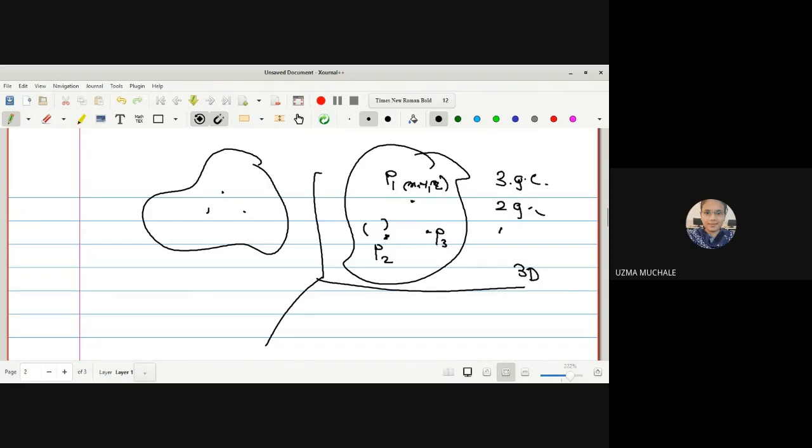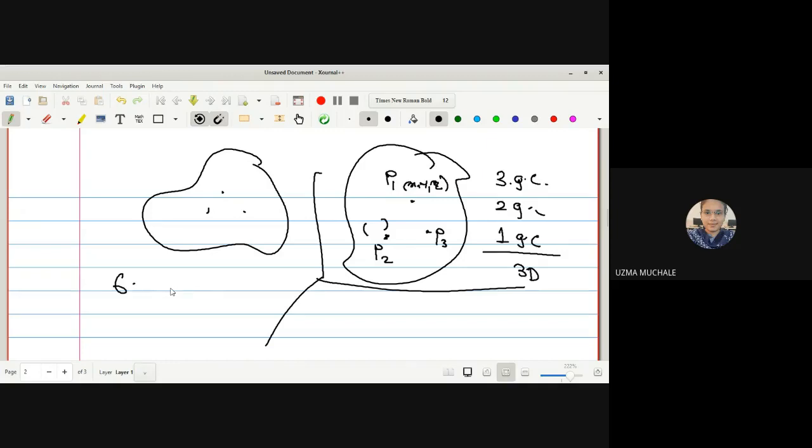And hence we required only one generalized coordinate to describe the position of the third particle. So in all, we can say we require a total of 3 plus 2 plus 1, that is 6 generalized coordinates, to describe the position of any three particles in the rigid body.